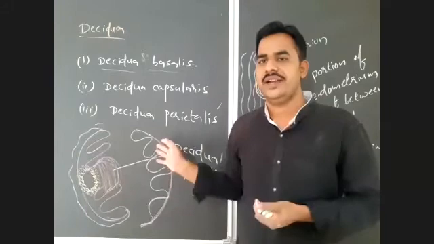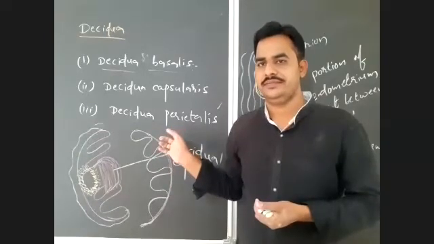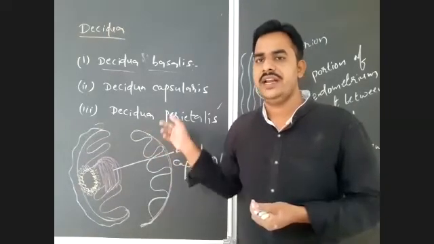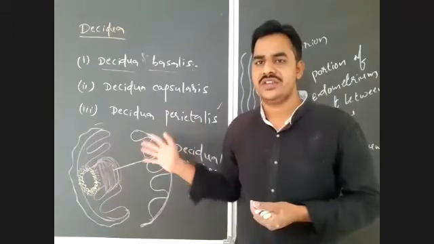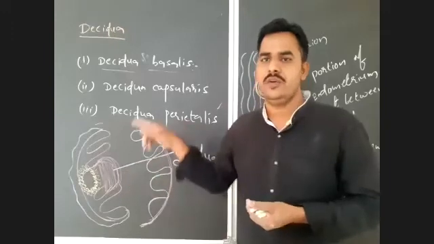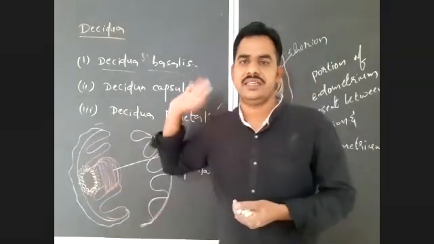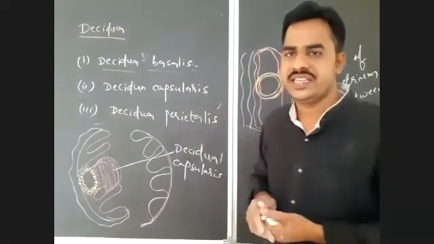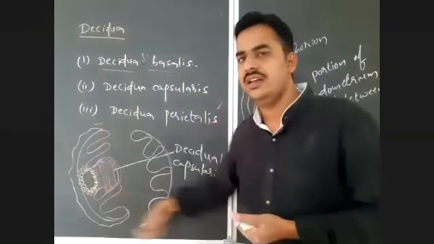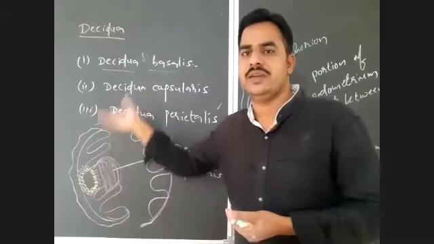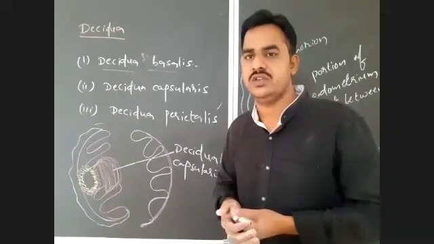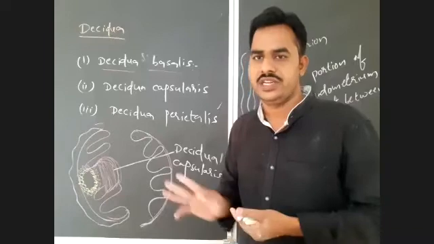The modified endometrium of the entire uterus in a pregnant female, except at the site of placentation, that is Deciduea basalis. Except Deciduea basalis, the remaining region of the uterus will become thick during the pregnancy, that is known as Deciduea parietalis. Is it clear?